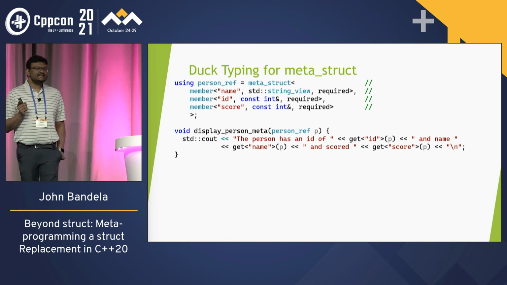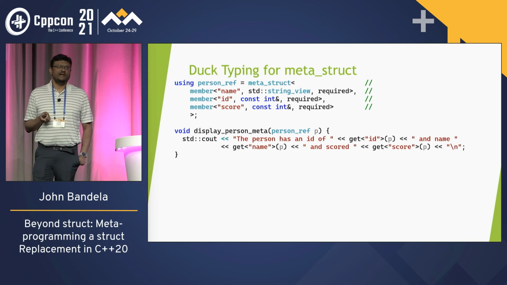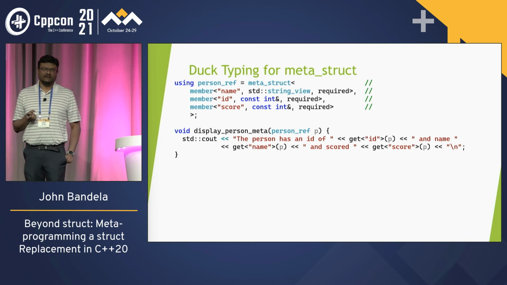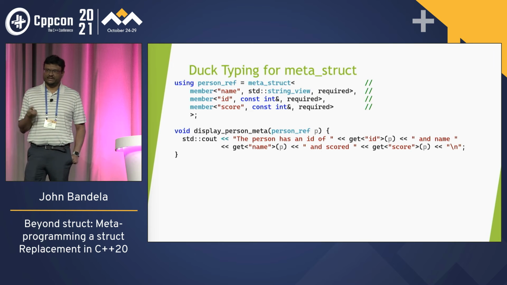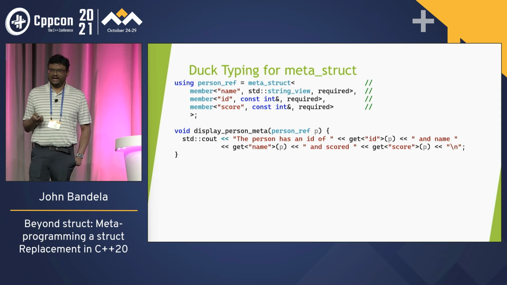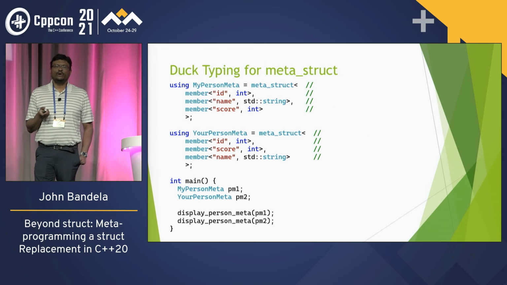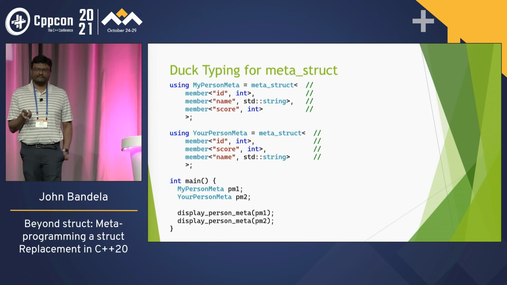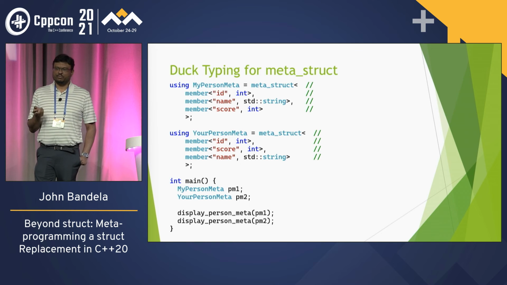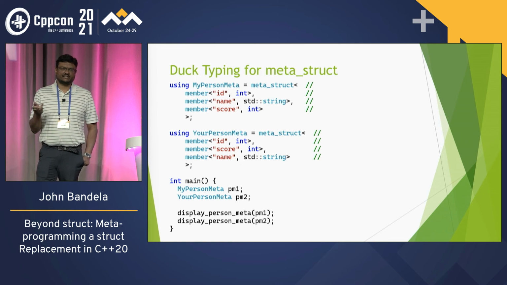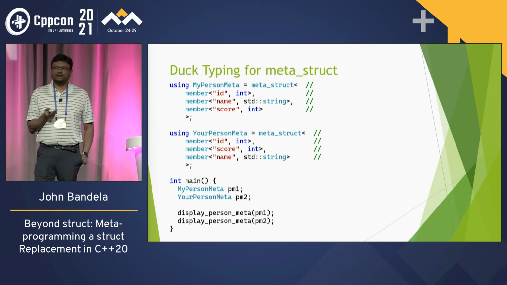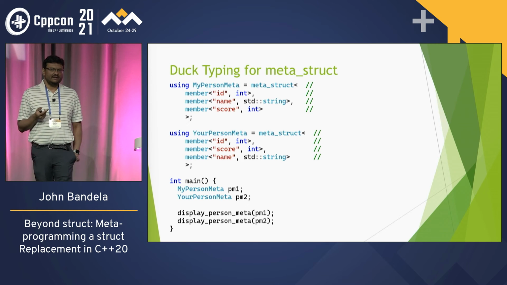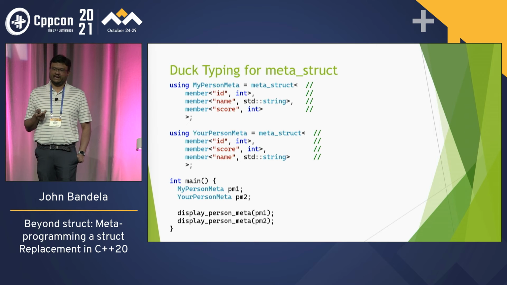And the thing is, this is actually not a template function. This is a regular function that takes a type, and we can just put a declaration in a header, we can put this in a separate compilation unit, we can put it in a library, and it will work. And we can have different persons, right? Different order, my person meta, your person meta, you may even have extra fields, but as long as you have ID, name, and score, where ID is an int, score is an int, and name is a string, I can pass either one of them to your function.